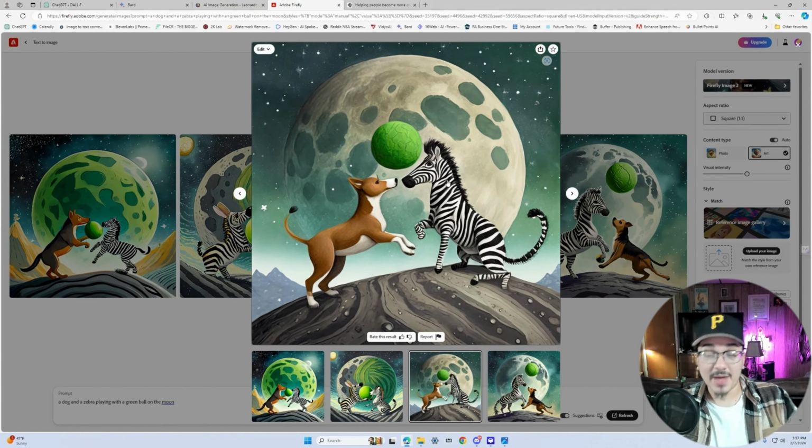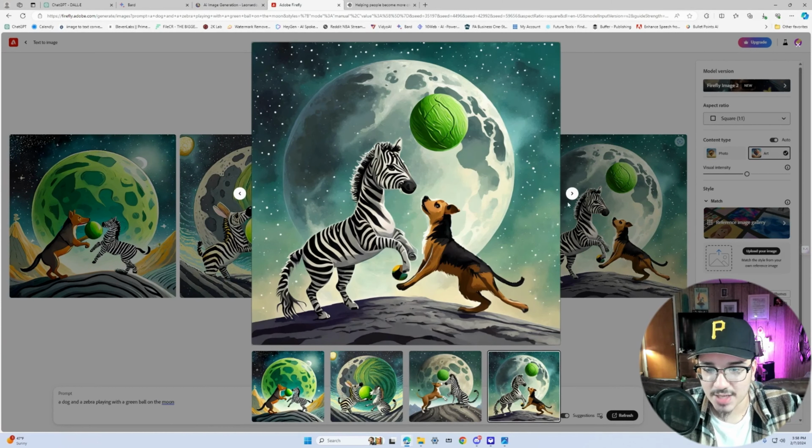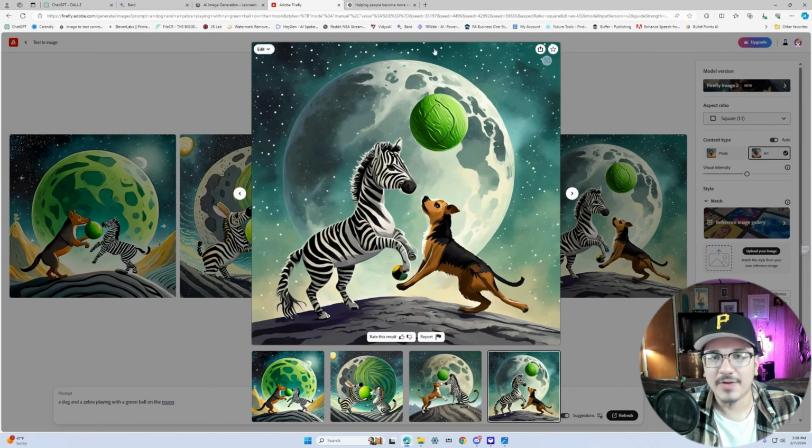They put the moon in the background, but not on the moon. So I'm going to have to dock it some points for that. Same thing here, moon in the background, but it doesn't seem like they're on the moon. But they did get the whole zebra and the dog playing with a green ball together. So I'll give Adobe Firefly a 7.5.